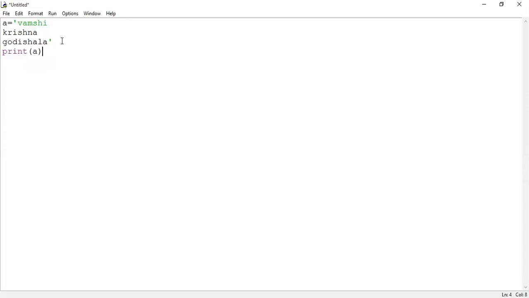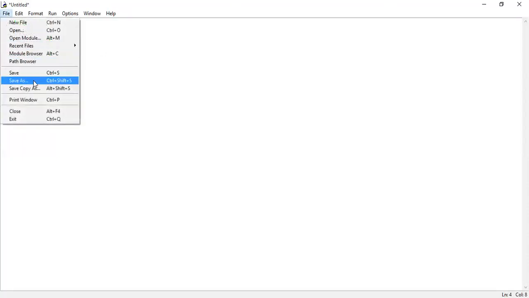So what kind of string it is? Single line string or multi-line string, guys? Multi-line string, because the single quote has ended at the third line, right? But when I'm trying to execute this particular code on the Python window in the Python programming language, can I get output as Vamshi Krishna Godishala on the output screen? No, sir. So what it will lead to? It leads to an error.